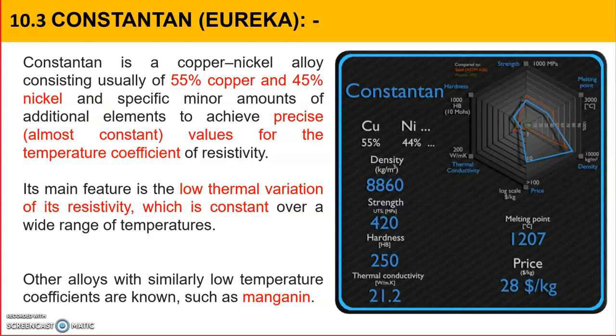Now you can see they are used for precise resistance, almost constant. The word constant is there. They have precise resistivity and temperature coefficient of resistance. Depending upon peculiar properties, certain materials are used for certain applications, and you have to remember what makes that material suitable for that application, because many times the reason is asked why constantan is used for this application.